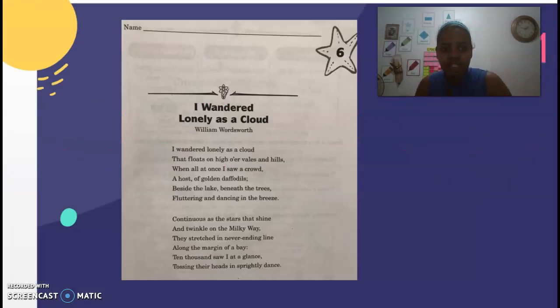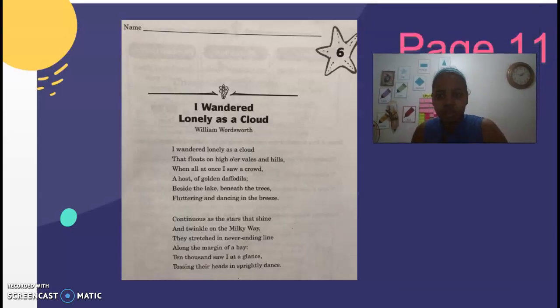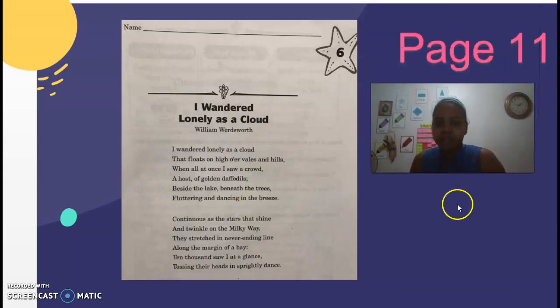So, on page 11 of your book, you have the poem that we are going to read tomorrow, but read it now. Tomorrow we are going to read it together. That was everything for today's class.